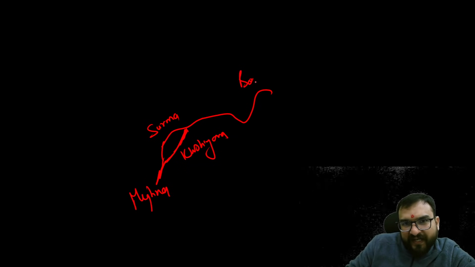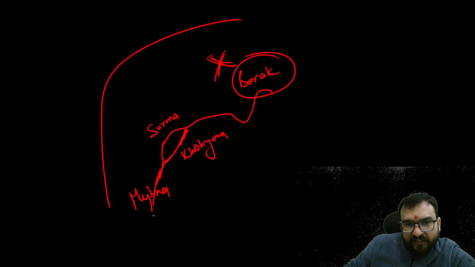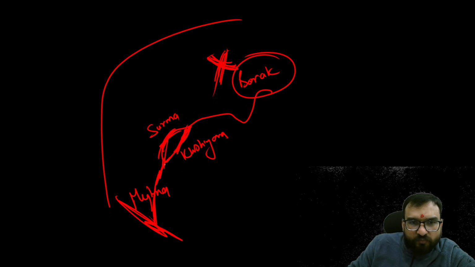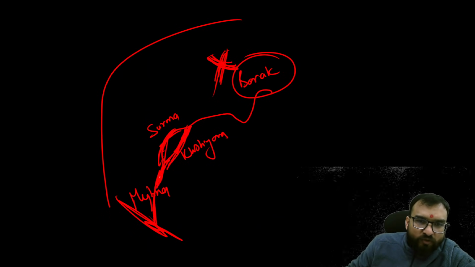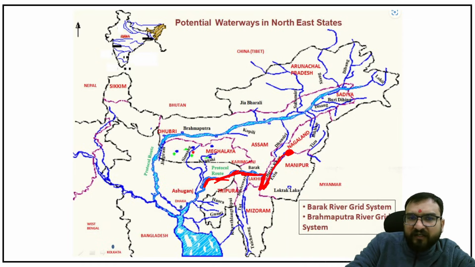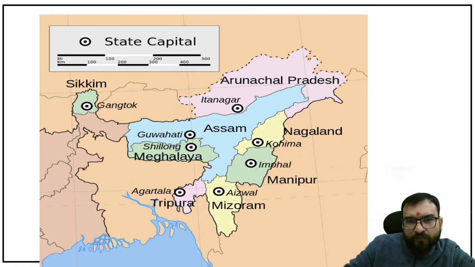So directly, Barak river is not considered to be the tributary of Brahmaputra river, because ultimately Meghna is going to connect over here. But Barak is not considered to be the tributary, guys, because there will be several other channels it will be merged with, right? And then this Surma and Kushiara will be joining together to form Meghna. Right, that's why Barak is not considered to be the tributary, but it is one of the systems of the northeastern river systems. That's why you are going to see over here how Barak river they have connected over here, and then it will be connected with the Padma forming Meghna ultimately. Right. So I hope the things are clear now.